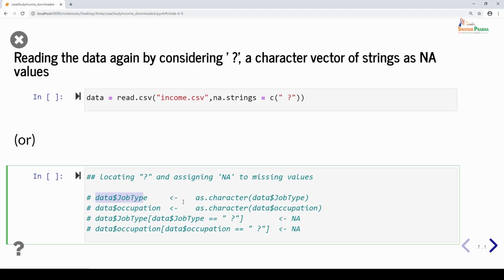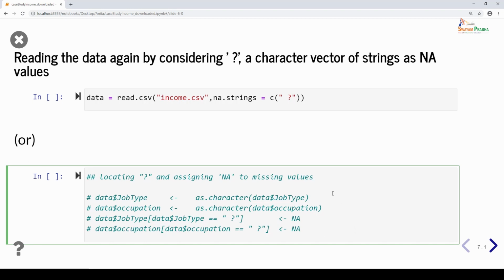So that's why I have converted job type and occupation to character variables, and I've assigned that to the same variable itself. Then I am subsetting all the rows of job type where the job type is equal to space question mark, and I am assigning a value called NA. Similarly, I am doing it for occupation as well.